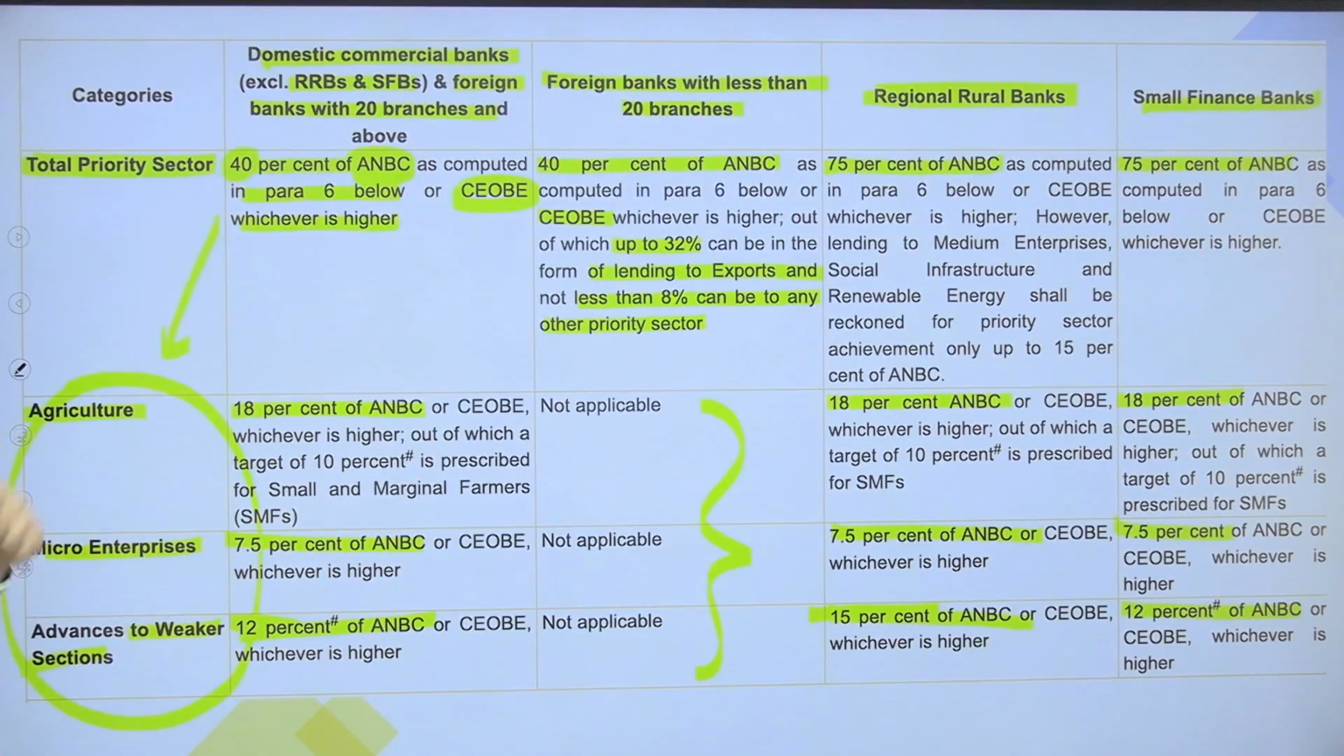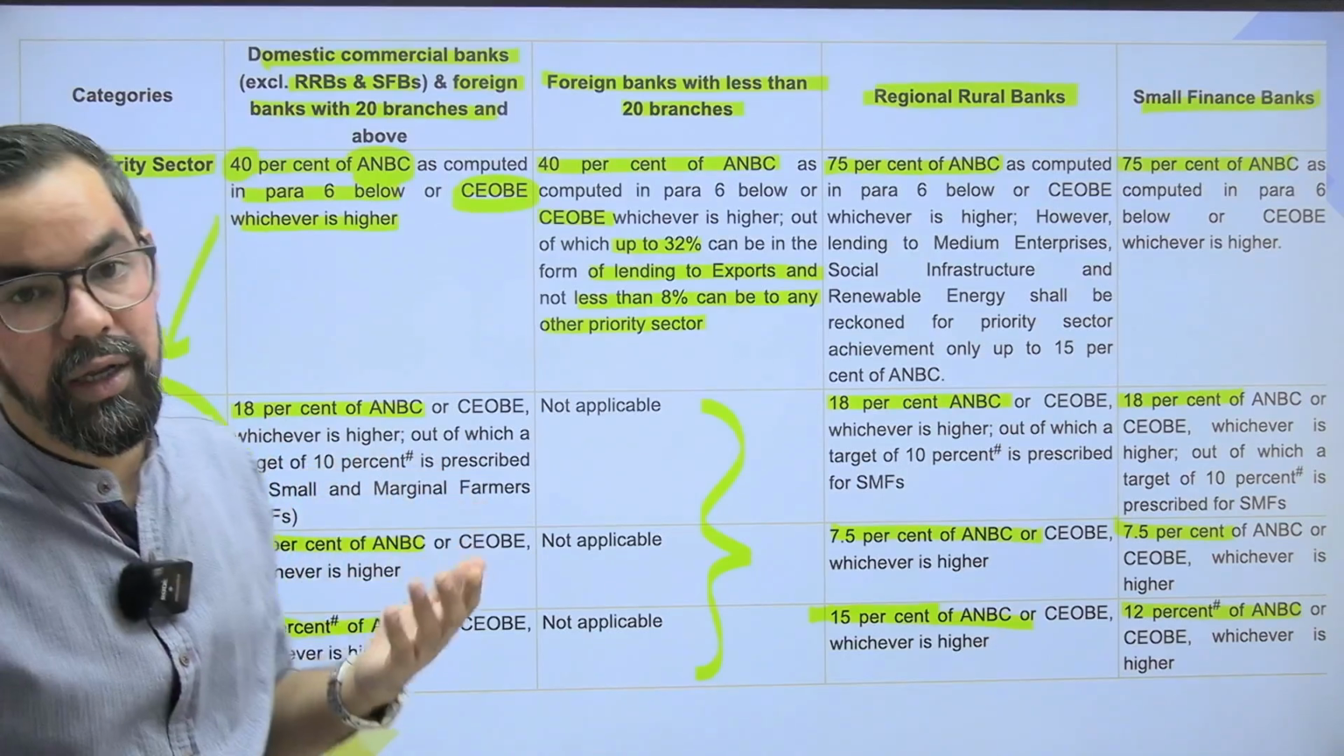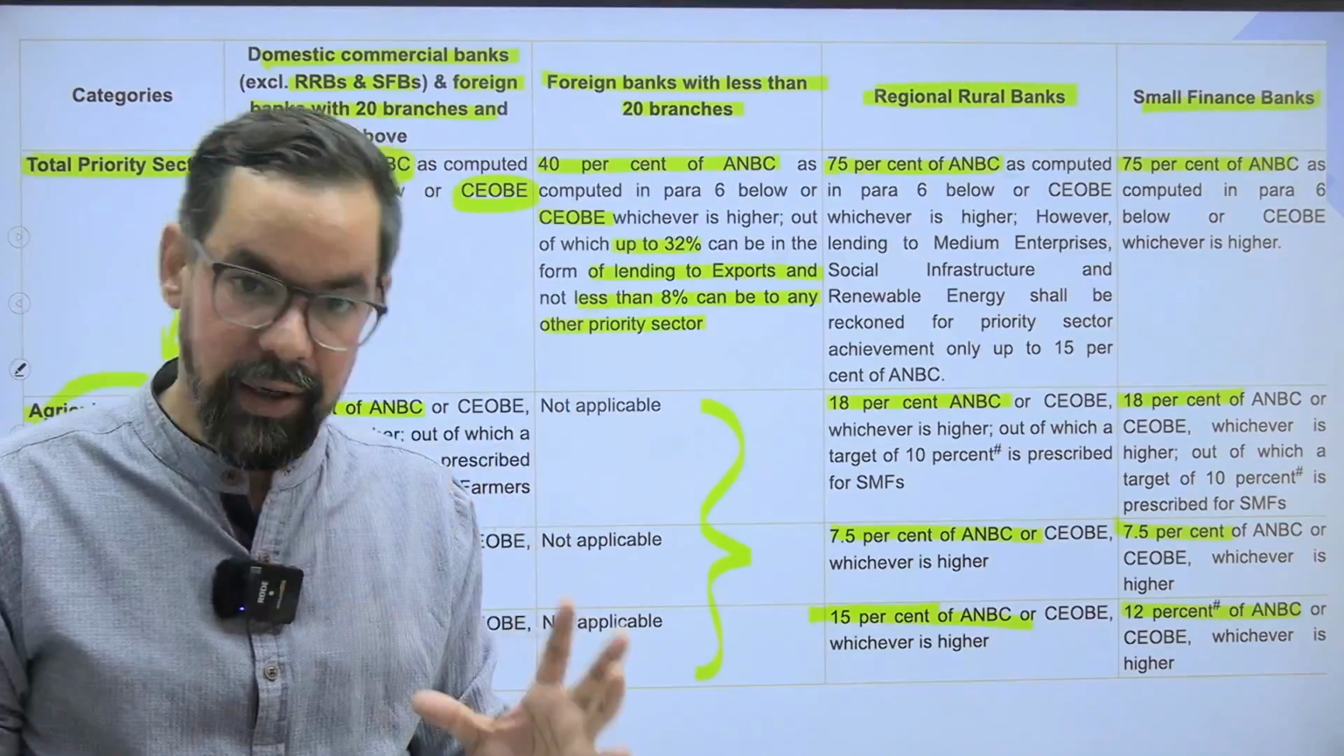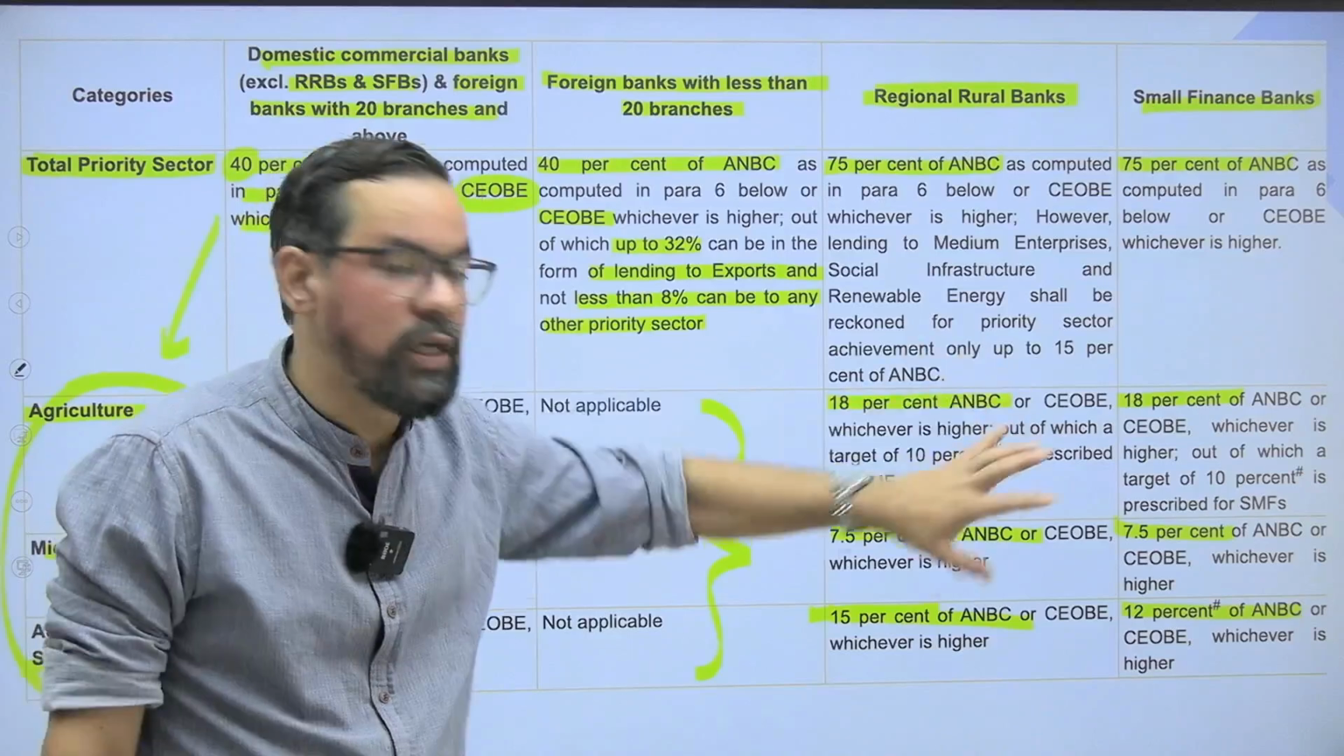Now the question is, what about the remaining? So the remainder, they can lend in any of these three areas, or whichever other priority sector areas there are, they can lend in those. Similarly for this particular one also.